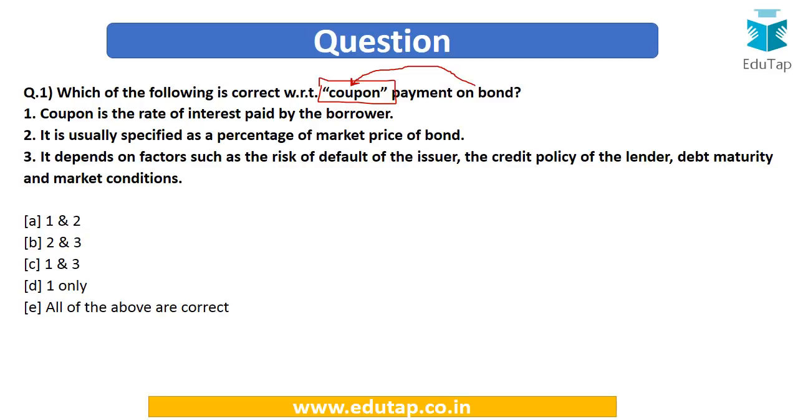The statements are: coupon is the rate of interest paid by the borrower. It is usually specified as a percentage of market price of the bond. It depends on factors such as risk of default of the issuer, credit policy, debt maturity and the market conditions. The options given are 1 and 2, 2 and 3, 1 and 3, 1 only, or all of the above are correct. So we have to identify the correct statements.